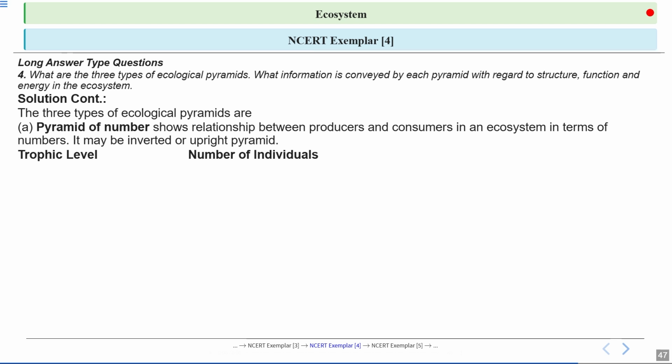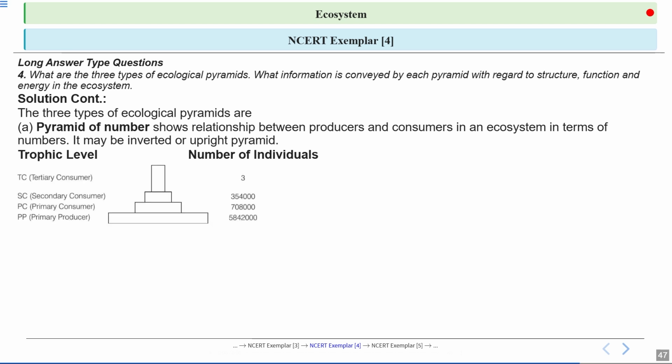Now here we can see a simple table that connects each trophic level to the number of individuals present. This is the pyramid of number. The number of primary producers is more as compared to the primary consumers, and again the number of primary consumers is more as compared to the secondary consumers. And finally the number of tertiary consumers is the least.